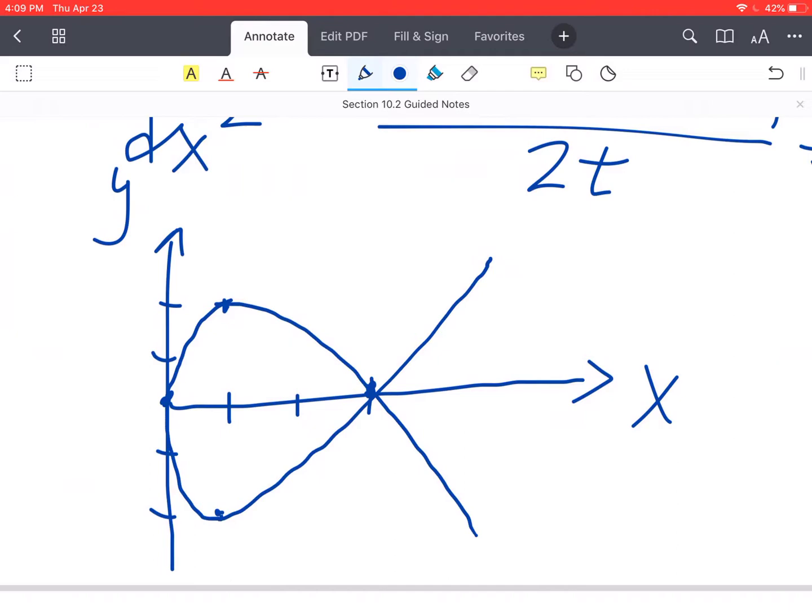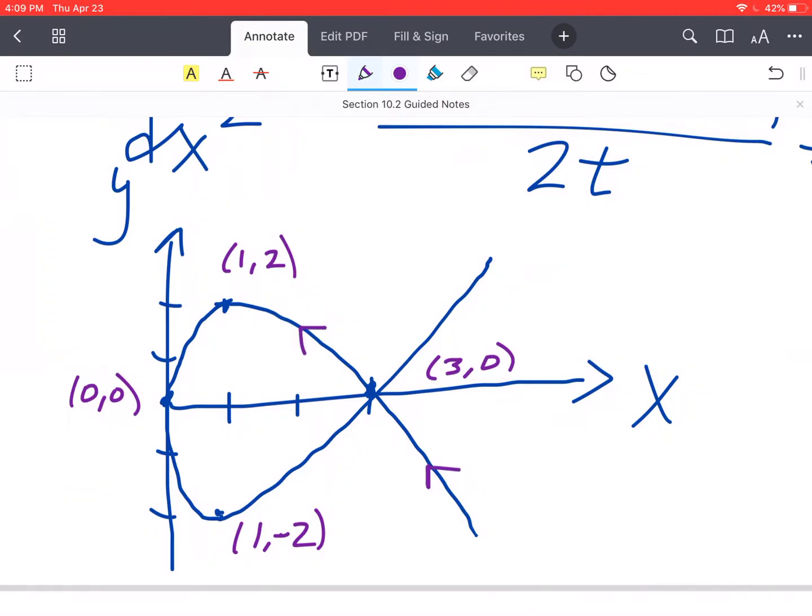Okay, so let's look at these identifying points here. So of course we have 3, 0 showing up over here. We've got 1, 2. We've got 0, 0. We've got 1, negative 2. Okay, so the curve starts from down here. It's heading up that direction.